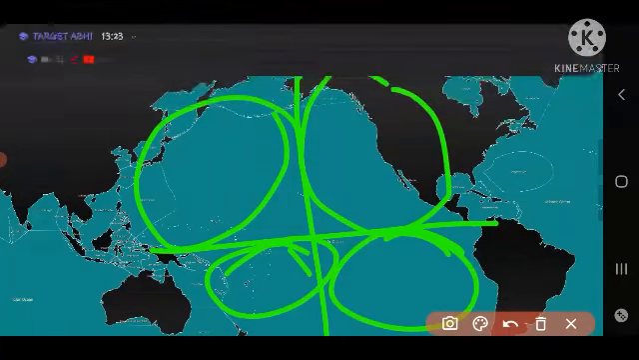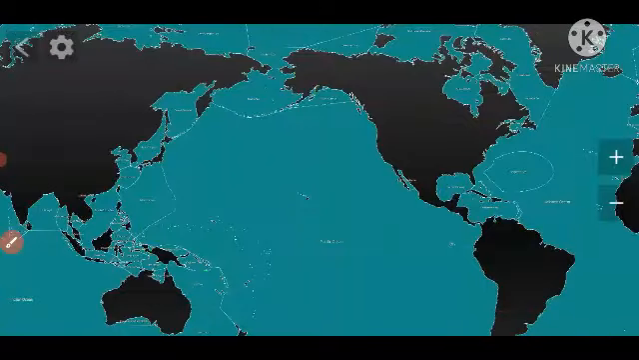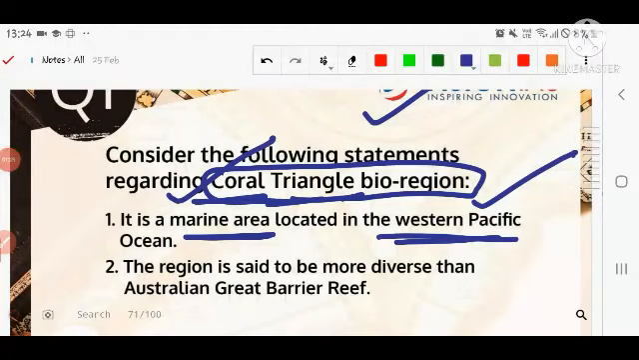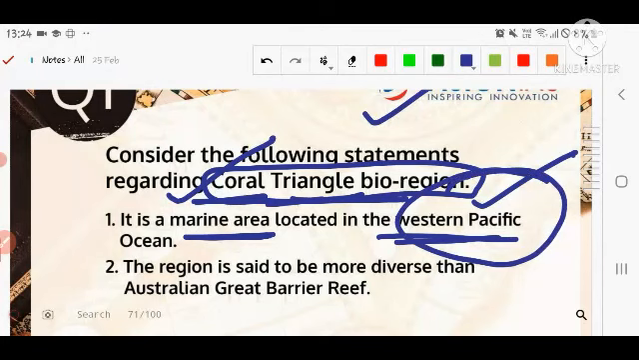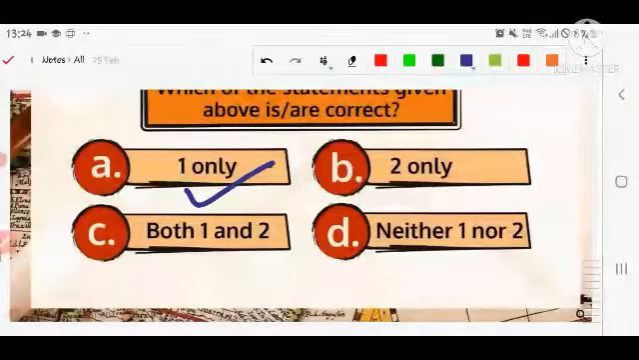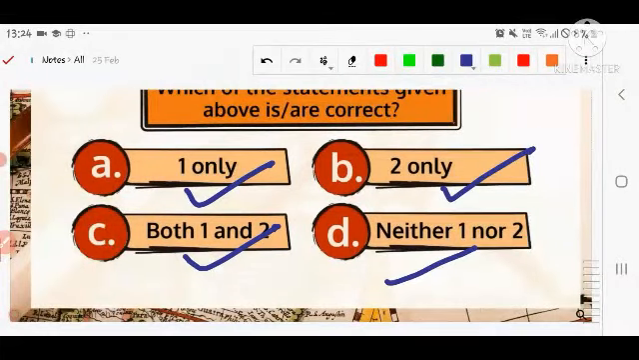In the first statement they are talking about the coral triangle bioregion. I again repeat the question. Consider the following statements regarding the coral triangle bioregion. First, it is a marine area located in the Western Pacific Ocean. Second, the region is said to be more diverse than the Australian Great Barrier Reef. You have to choose the correct option from the given options: first and second, both first and second, neither one, neither two.